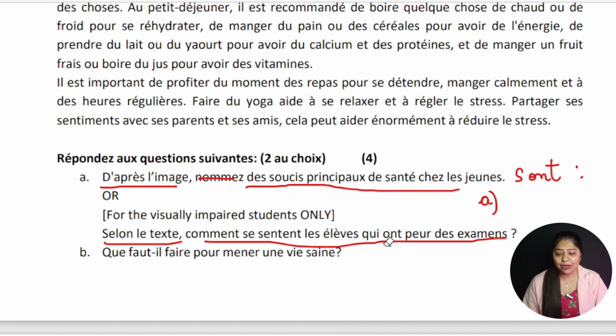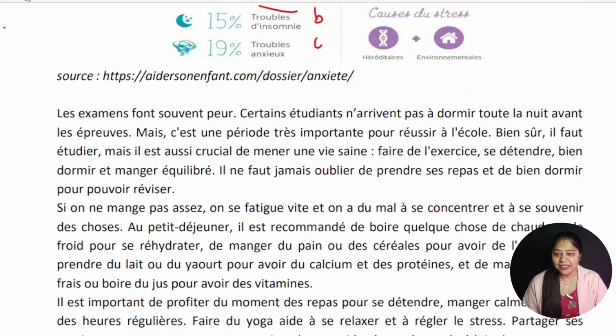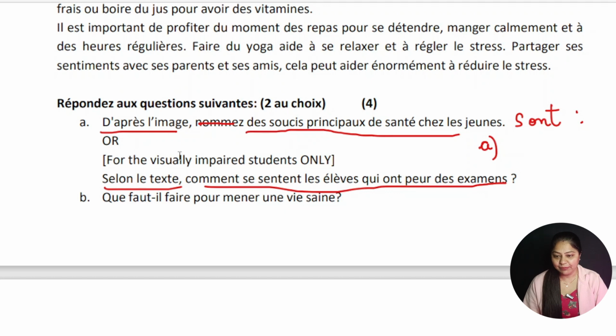So the question is how the students feel. You can just write this in your answer: certains étudiants, few students, n'arrivent pas à dormir toute la nuit avant l'épreuve, before the exams. So this is your answer 1. Now let's see the B part.